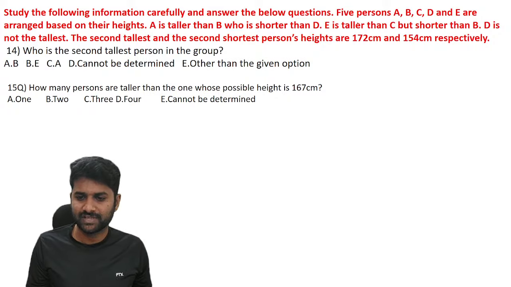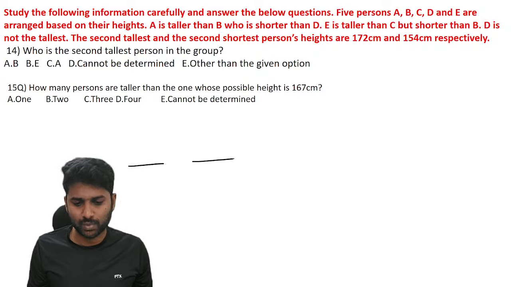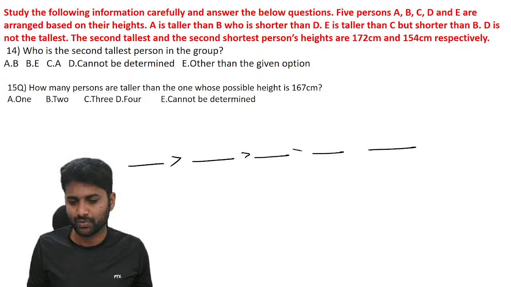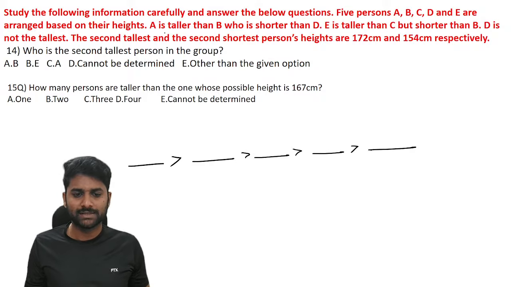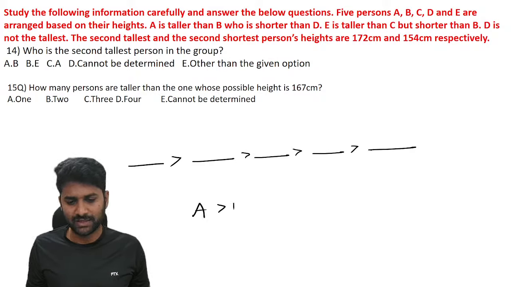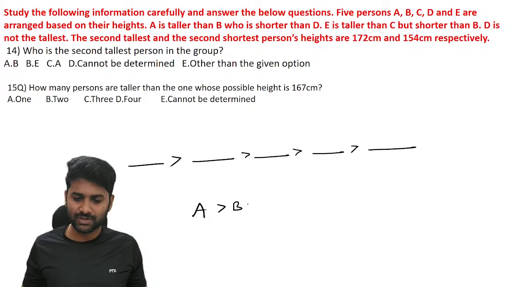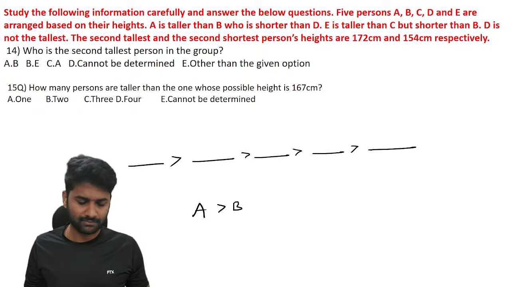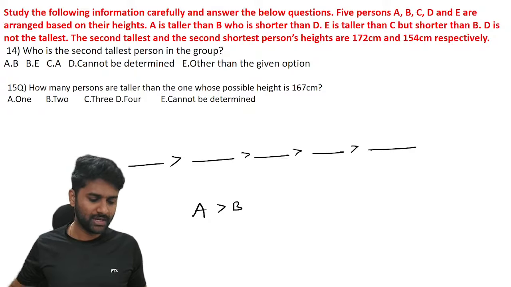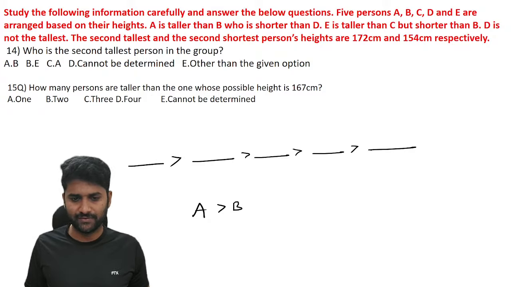Now see, first information: in total there are 5 persons. 1, 2, 3, 4, 5. Identify who is taller and who is shorter among the people. So first data, A is taller than B. It doesn't mean that there is no other person between them. It is possible there are people between them or not. We are not sure. But according to the arrangement, B should be arranged after A itself.